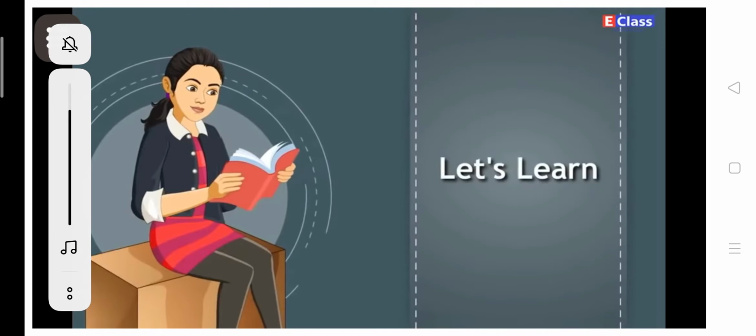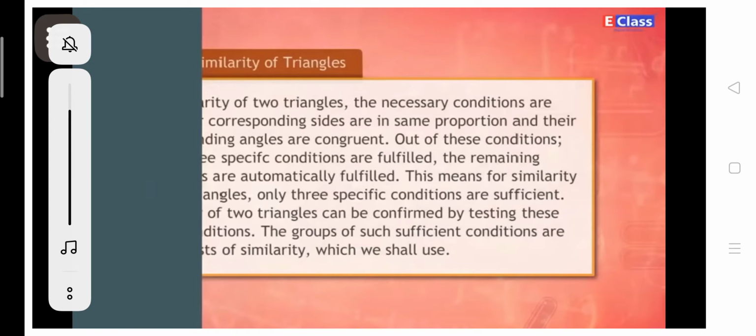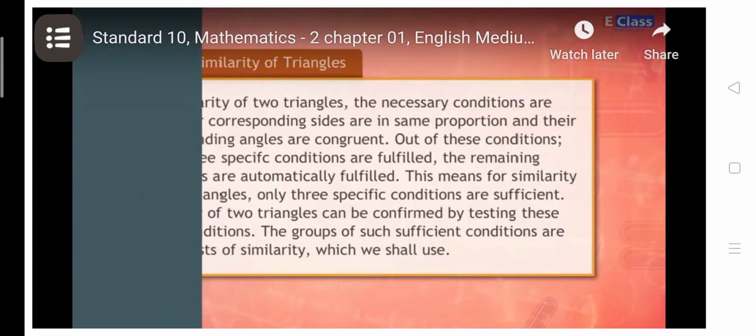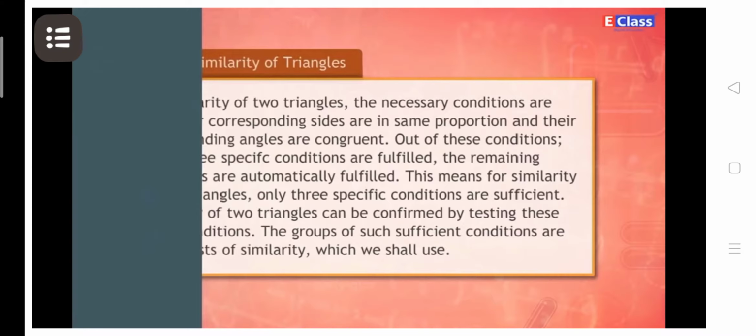Let's learn. For similarity of two triangles, the necessary conditions are that their corresponding sides are in the same proportion and their corresponding angles are congruent. Out of these conditions, for similarity of two triangles, only 3 specific conditions are sufficient. Similarity of two triangles can be confirmed by testing these 3 conditions. The groups of such sufficient conditions are called tests of similarity, which we shall use.